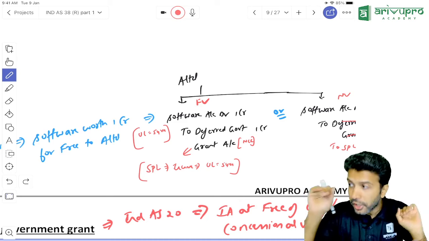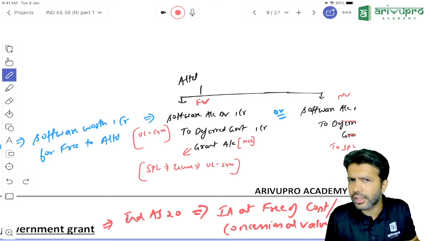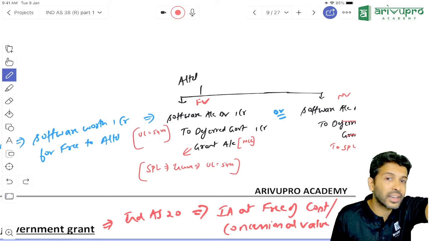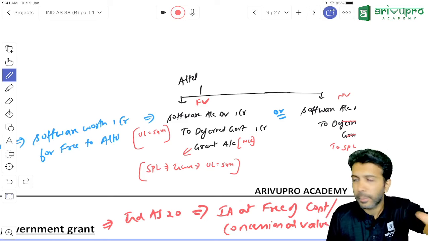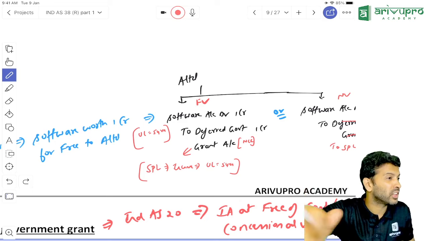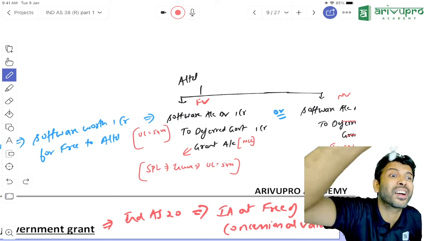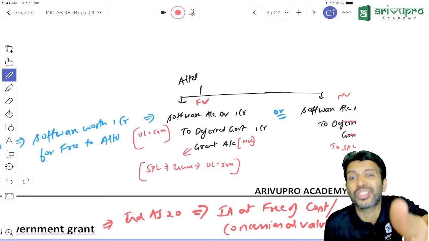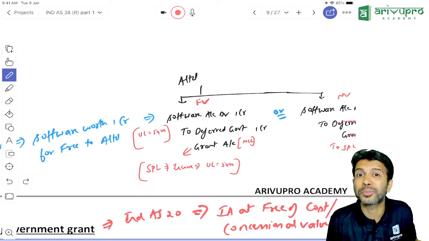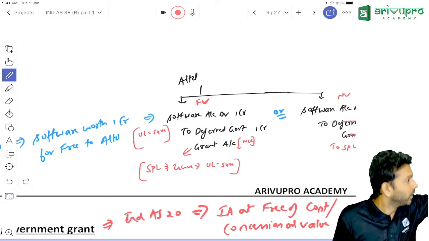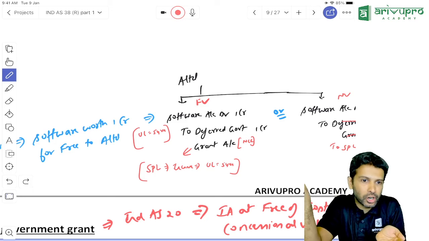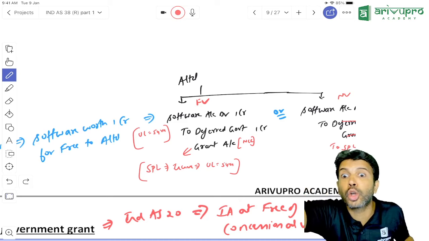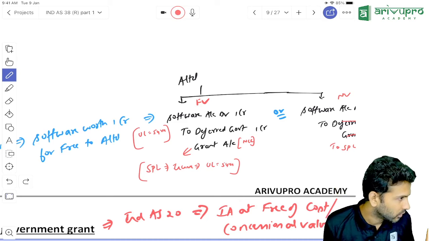But IND AS 20 says nothing doing. Every grant should be transferred to P&L. Because when government gives a grant, they don't give you the grant like that. They'll put some conditions. And to fulfill the condition, you have to incur some cost. And that cost or expense, where will it go? SPL. Hence, IND AS 20 says, using the matching concept, since the cost is going to SPL, let this grant also go to SPL. Okay, fine.